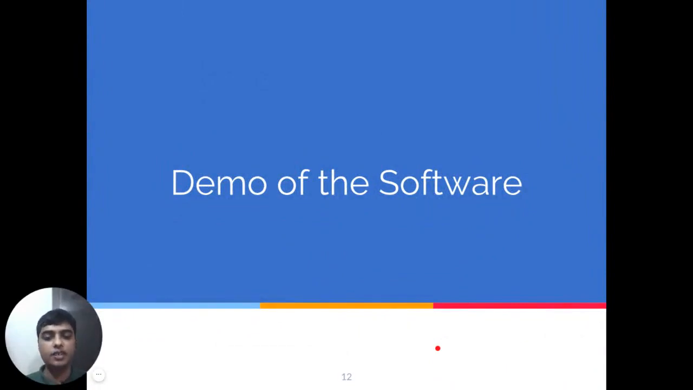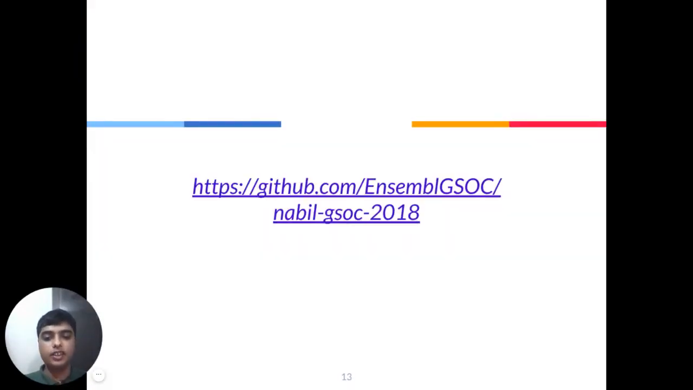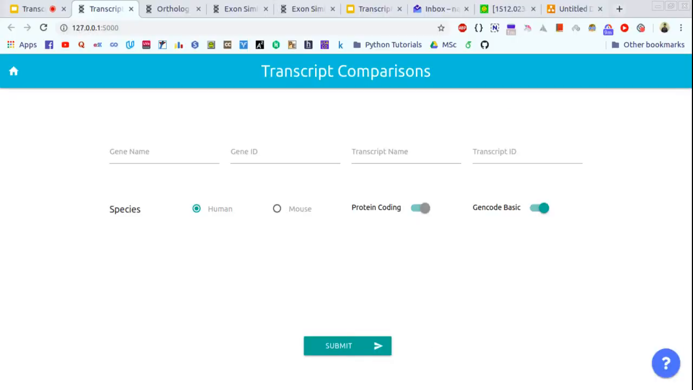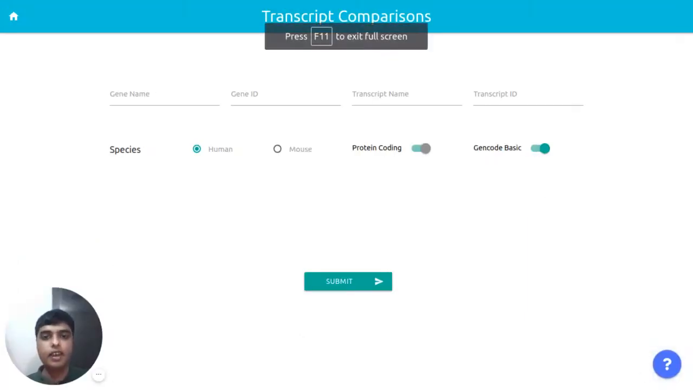Now I will present a demo of the application we developed. Our application code is accessible from this GitHub repository. Now let me give a brief demonstration. Here we have the application we created. We can select the species from here and the type of gene or transcripts we are studying, like protein coding and GENCODE basic.